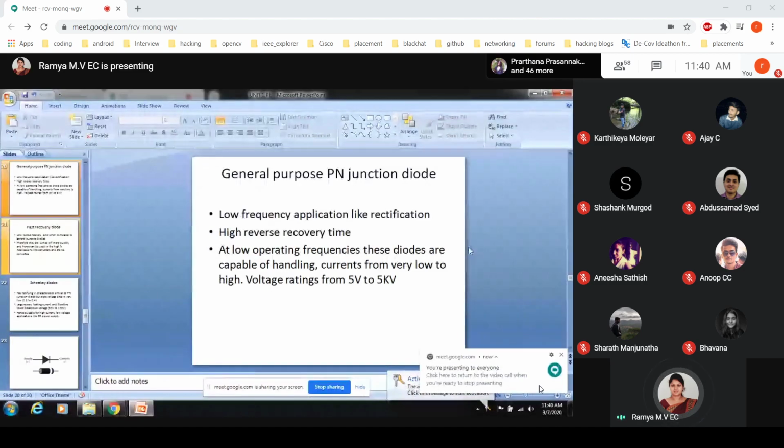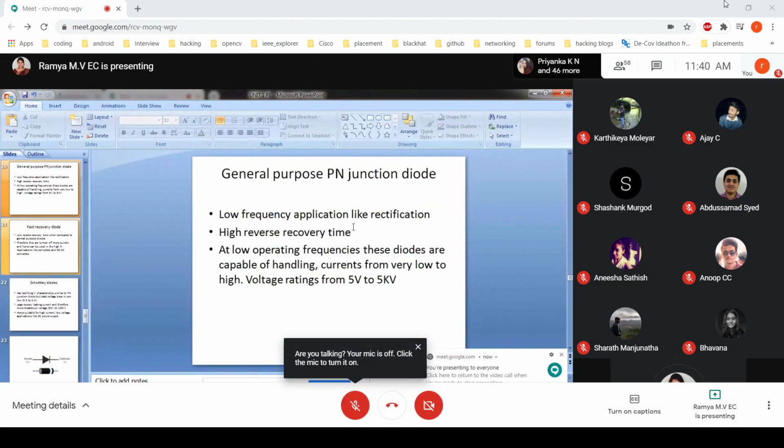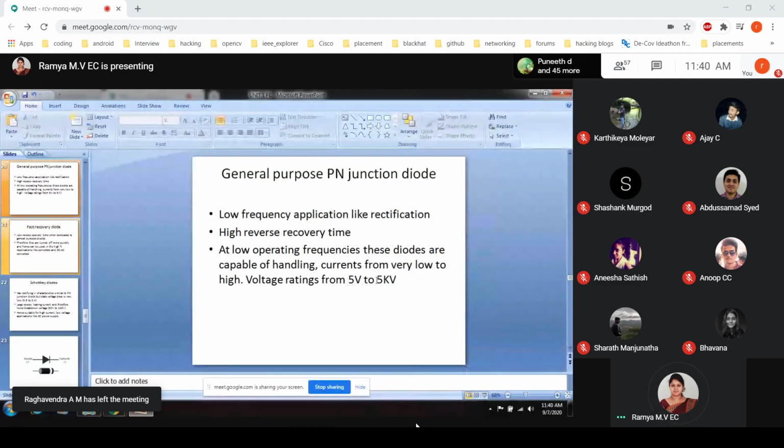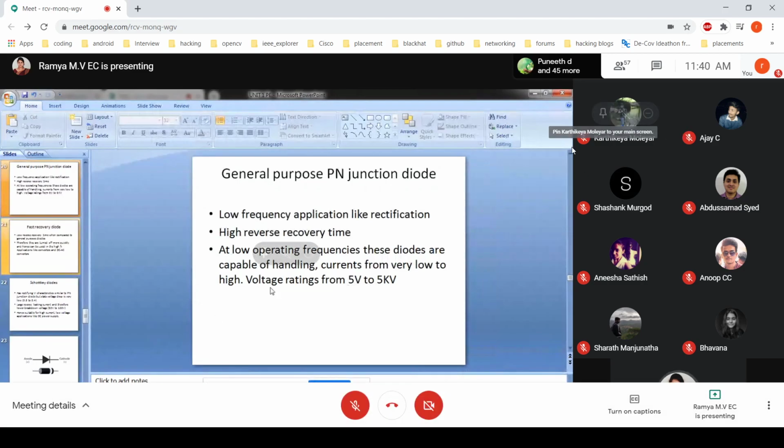So we'll have the general purpose PN junction diode in rectification, and it has a high reverse recovery time and low operating frequencies. The meaning is that it can handle current from very low to high, and voltages from 5 volts up to 5 kilowatts. This is with respect to the general purpose PN junction diode.